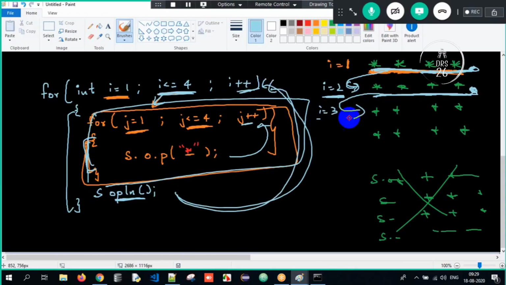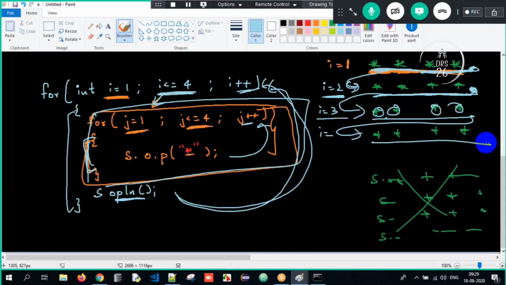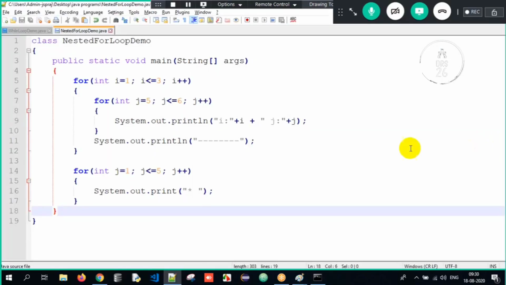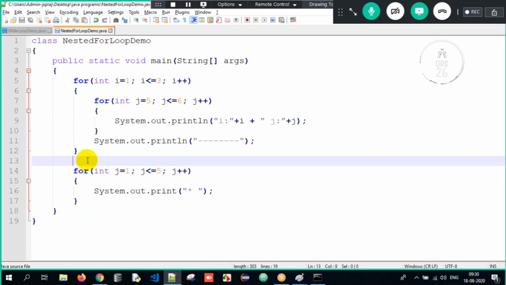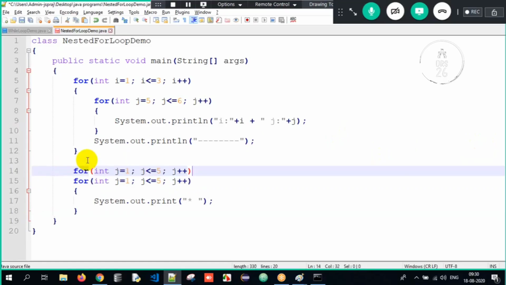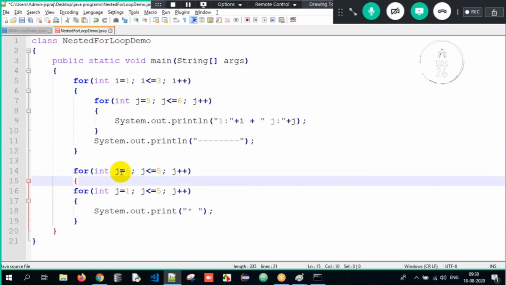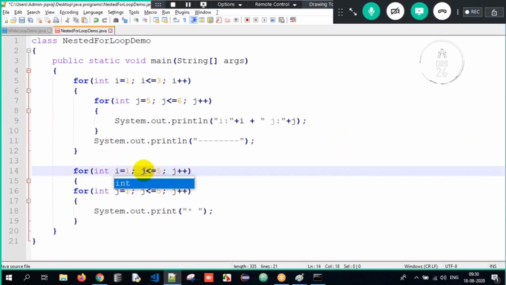i value is nothing but 3. Control will again go one by one. I will print. Again the control will come here, and this part entirely will be printed. So nested for loop is the basic funda for pattern programming. If you have to be strong in pattern programming here, you have to be strong in nested for loop here.